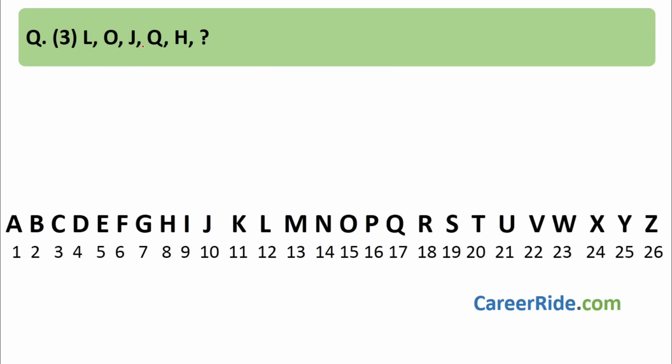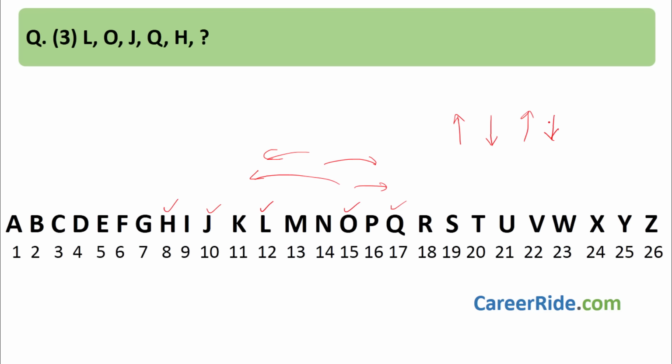Now next is L, O, J, Q, H, and we have to find the next one. I have purposefully written A to Z because in the exam you will always have this in rough space, and you can refer to it. What is the first one? It is L, then O, then J, then Q, then H. So we are going this way, again coming this way, again going this way. This is like what we have seen in number series. There is an increase, a decrease, an increase, a decrease.